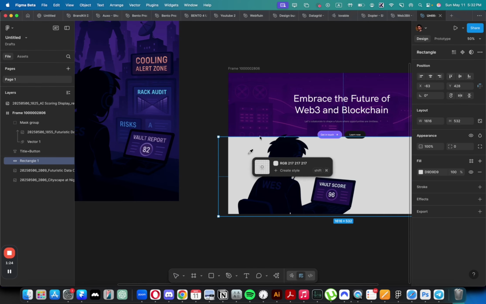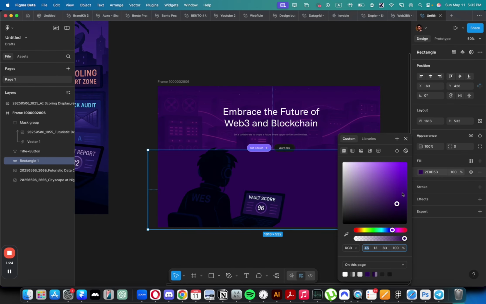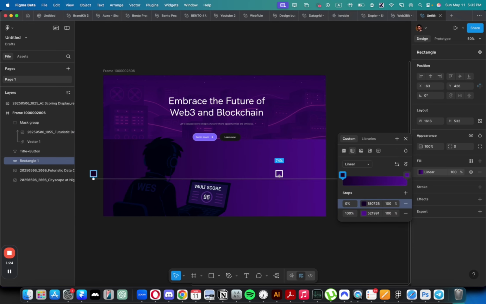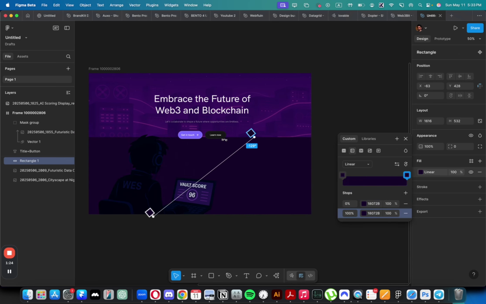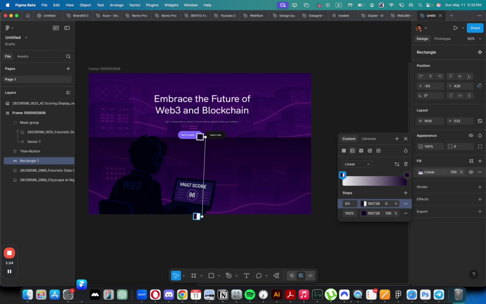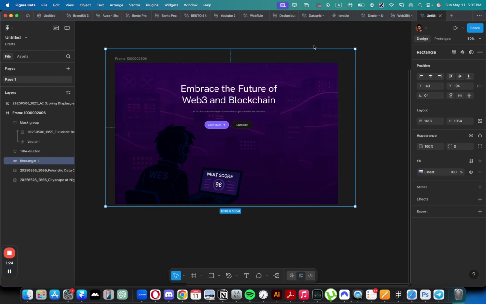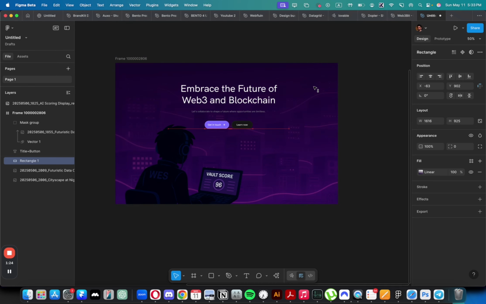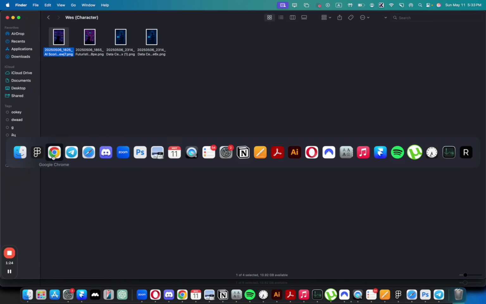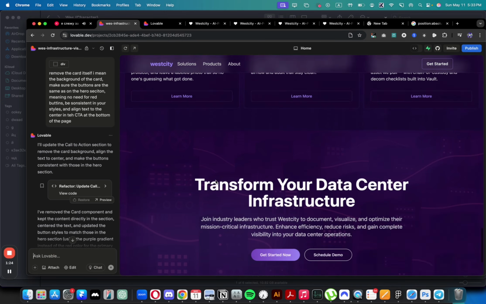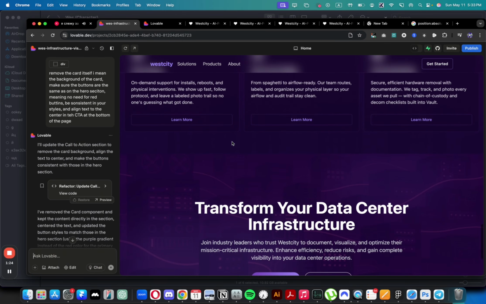What I can do is do something like this. Of course, a bit darker. We need to make sure that it's the same color, and also that it has this layout. Make it 0 at the top, something like this. Maybe from the top. Yeah, maybe from the top would be better. Let's see. Okay, so now it's way better.